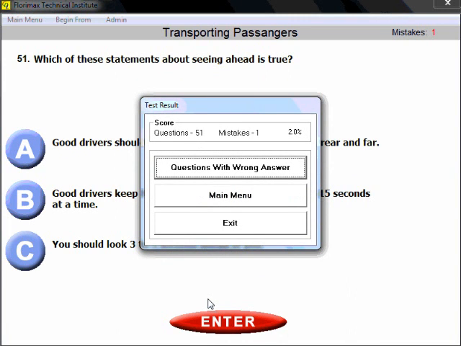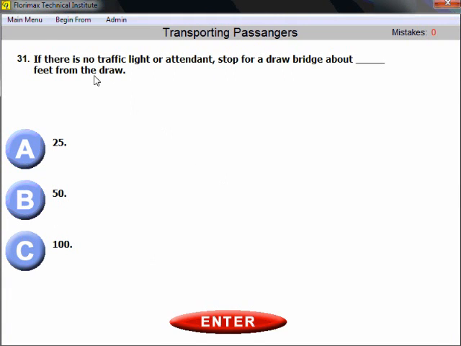And now we have 51 questions completed. One mistake, that's exactly where I say let's try to repeat these questions and see what I did wrong. Question with the wrong answer, click on it and read it again. If there is no traffic light or attendant, stop for a drawbridge about how many feet from the drawbridge?